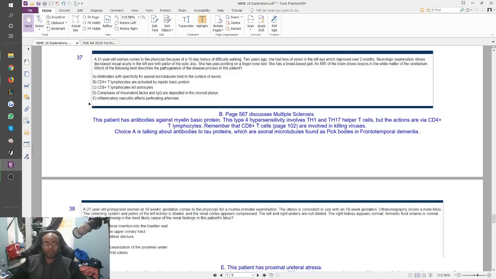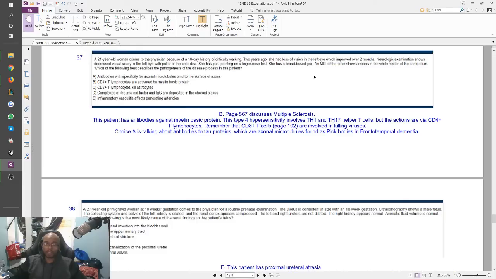37, a 21-year-old woman comes to a physician because of a 10-day history of difficulty walking. 2 years ago, she had loss of vision in the left eye, which improved over 2 months. Neurologic exam shows decreased visual acuity in the left eye with pallor of the optic disc. All of this is looking just like multiple sclerosis already. Very young woman with some kind of waxing and waning blindness.